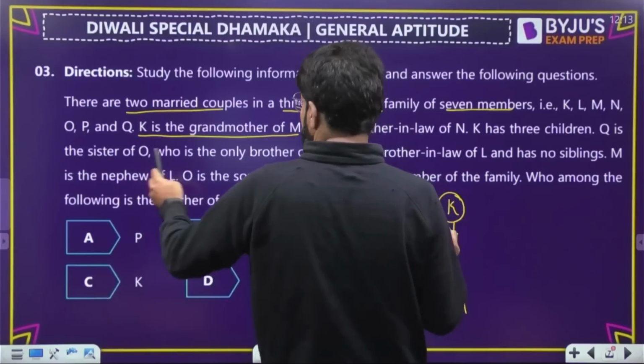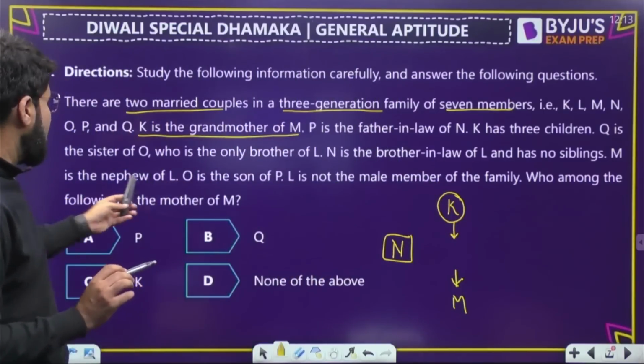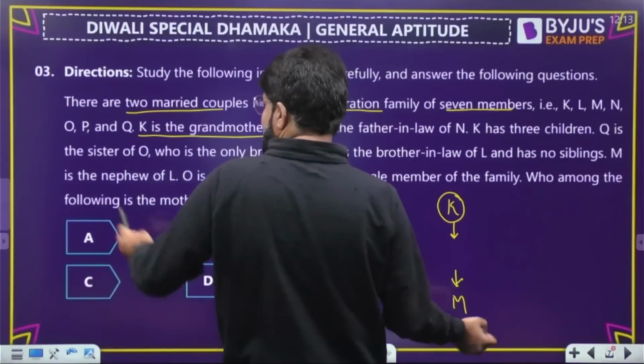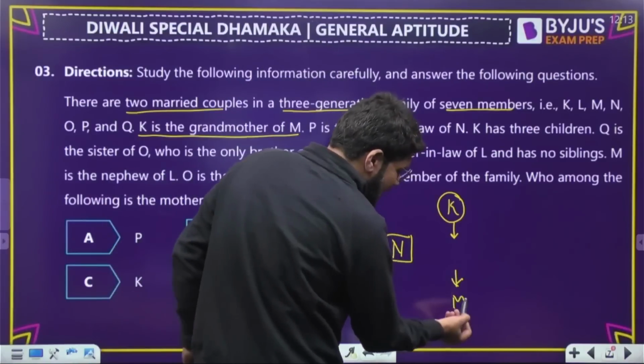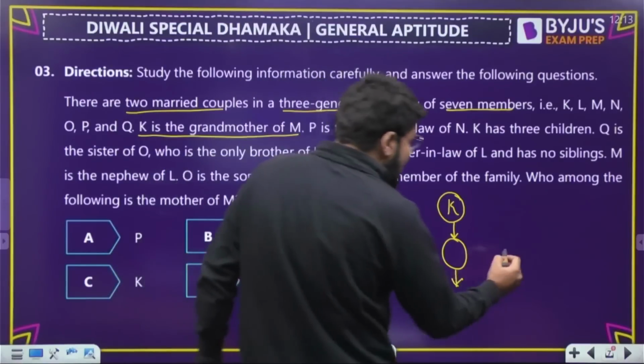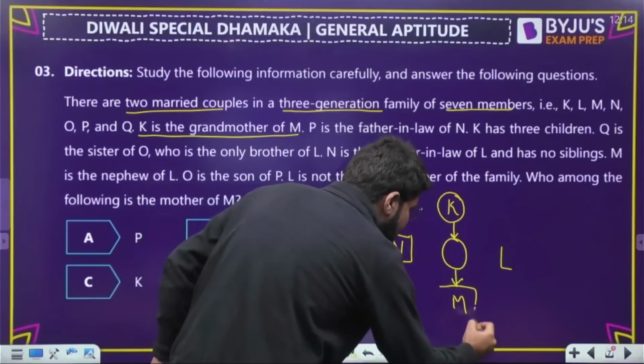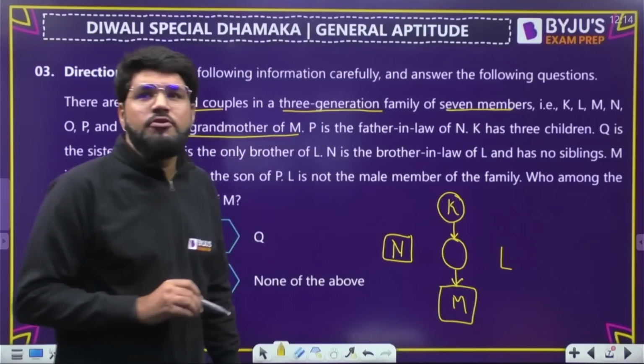Okay. And who is the only brother of L? Okay, let's see ahead. And has no siblings. M is the nephew of L. Achha, this M, he is a nephew of L. So this M will also have some parents. Nephew first of all means male. M is the nephew of L.